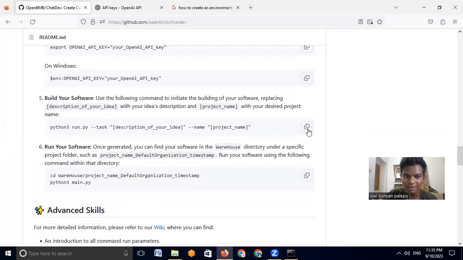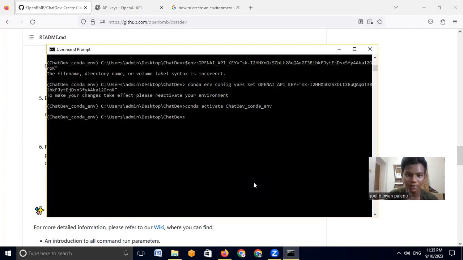I think by my side. So I'll just copy this now. I'll paste it here. And we are ready to run it. Yeah, we have to now provide the description of the idea, right? Let's see what we'll select. As this is our first time to run this amazing program, we'll just select something maybe normal, maybe something like how about tic tac toe, right? We could do tic tac toe now.